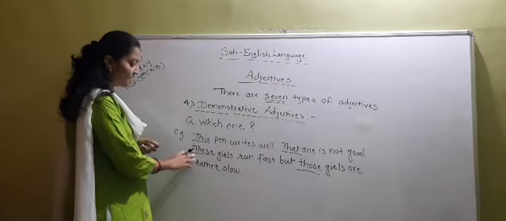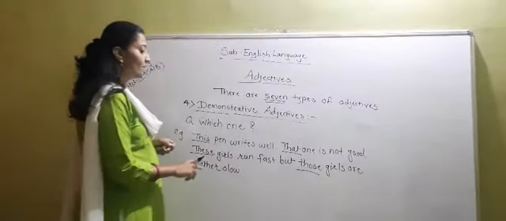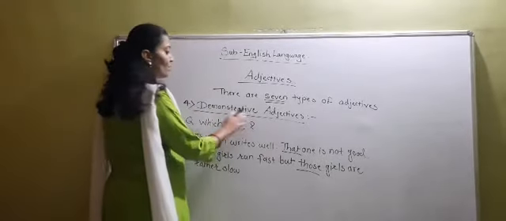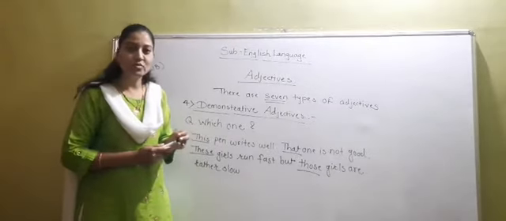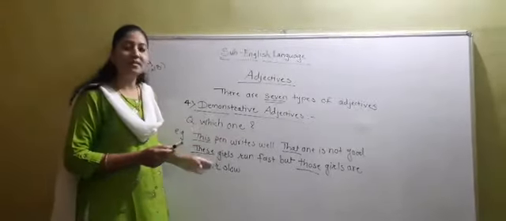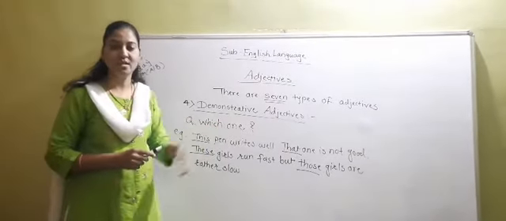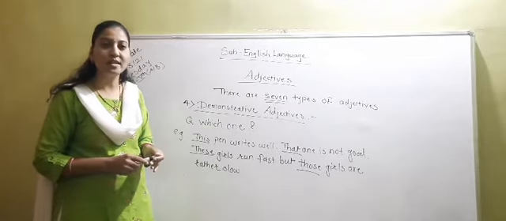Here in this sentence, these is the demonstrative adjective, and but those girls are rather slow. Those is the demonstrative adjective. So by this you have understood that words like this, that, these, those are known as the demonstrative adjective. So is this clear to you students? Now let's move forward towards the next one.